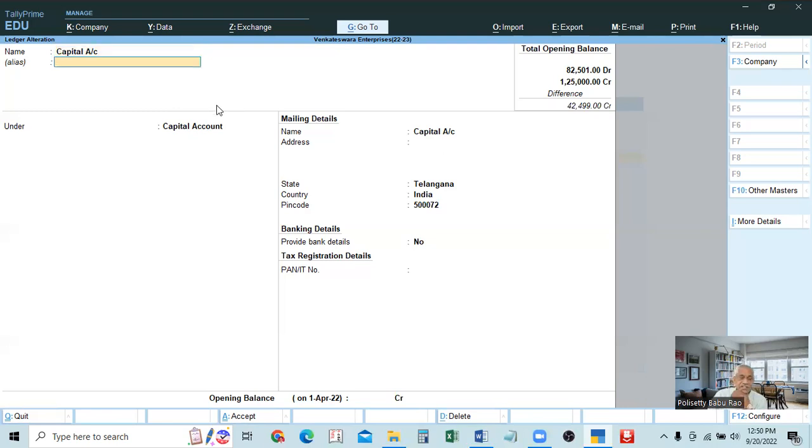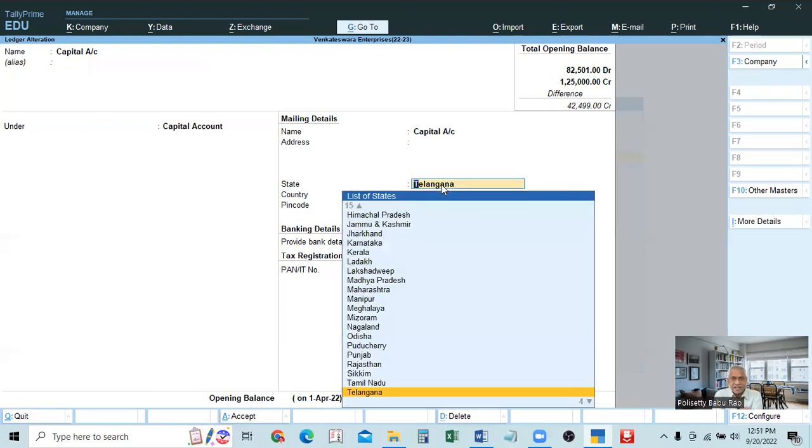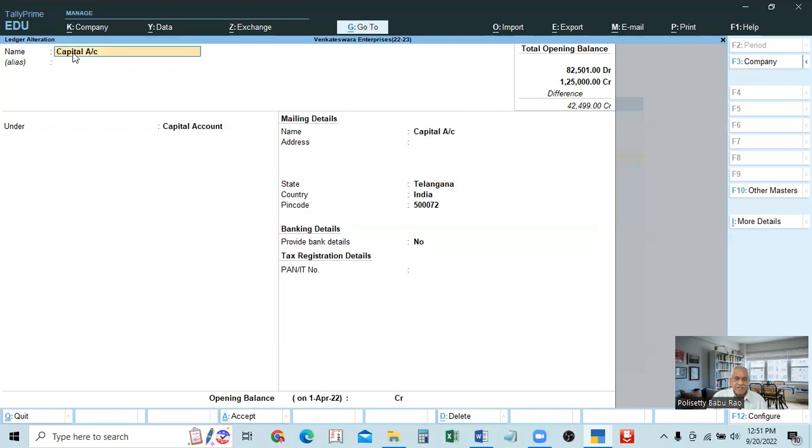If it is already existing, we need not go till the end by pressing enter. Directly we have to enter here only. All these are entered already, so we need not do anything. If there is any change, we have to change. Suppose you want to change the state, just click on that and the cursor will come there. Otherwise, directly we have to enter only the closing balance if it is already existing.